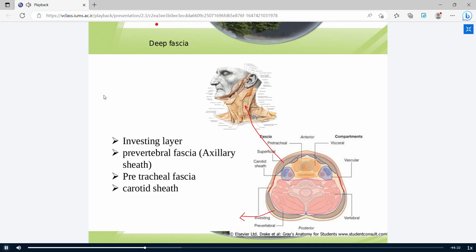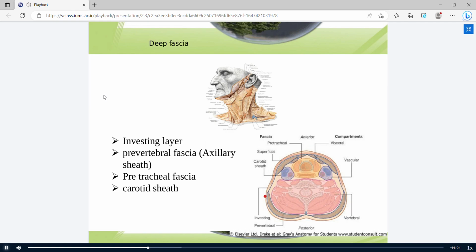Deep fascia consists of four parts. Investing part, prevertebral part is a pink part, pretracheal part, and this is the carotid sheath. These are different parts of the deep fascia.